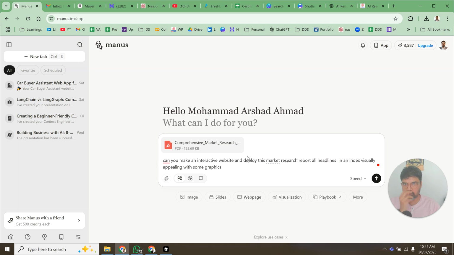Okay, so let us see this. Very simple, basic thing. Use the above document for content only. I don't want it to use AI and go to search and do something else.